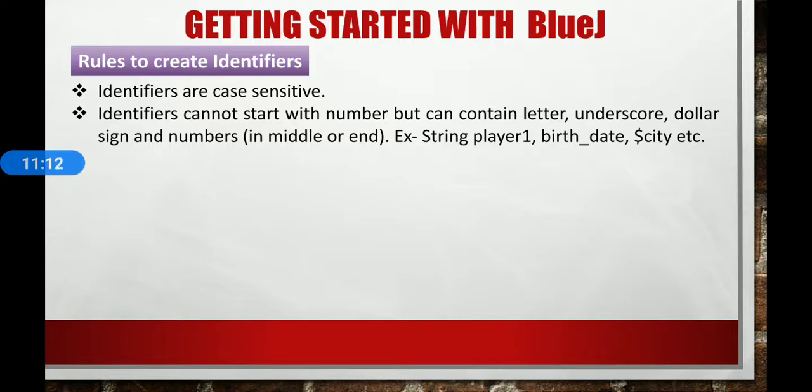Identifier names cannot start with a number but can contain letters, underscore, dollar sign, and numbers. But numbers not at the starting; in the middle or end. For example, string player1, birth_date, $city, etc. Identifier names cannot contain symbols or spaces. It means if you want to give a space, then use underscore, just like birth_date.